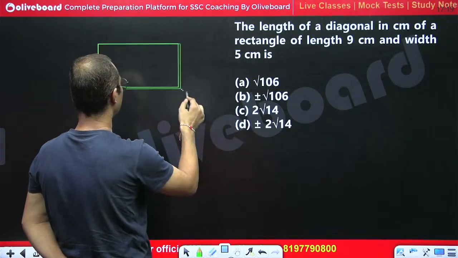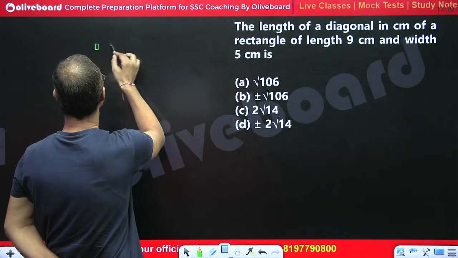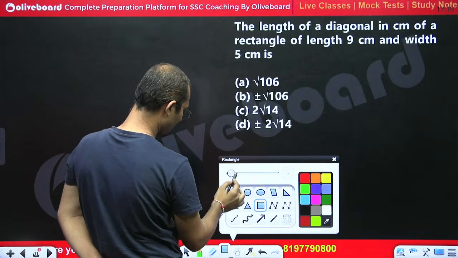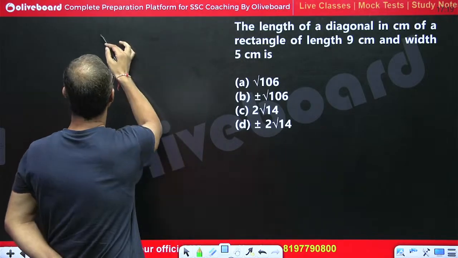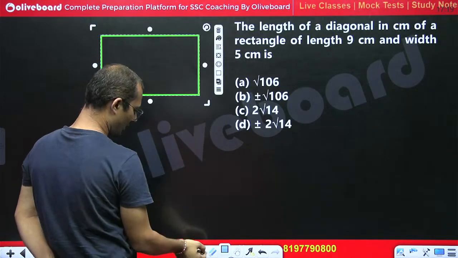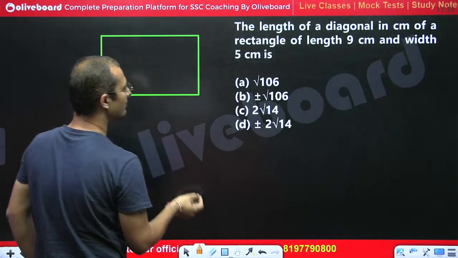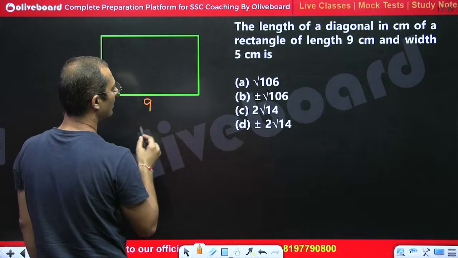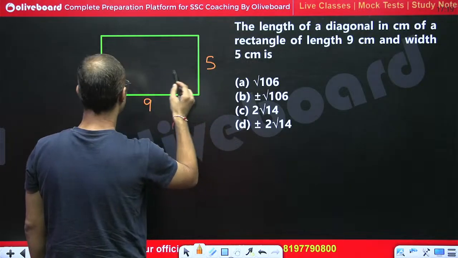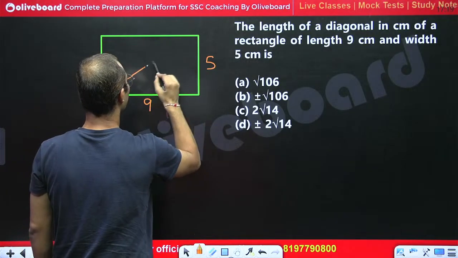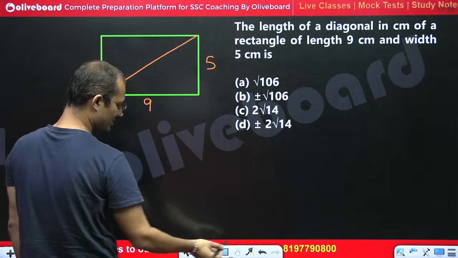So this is the rectangle. Its length is 9 and breadth is 5. We have to calculate the diagonal, this length.